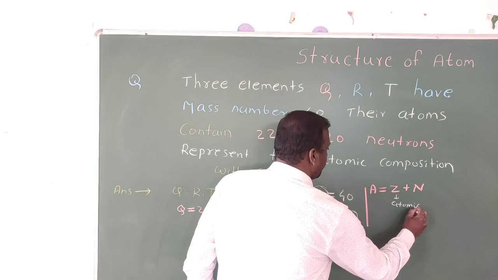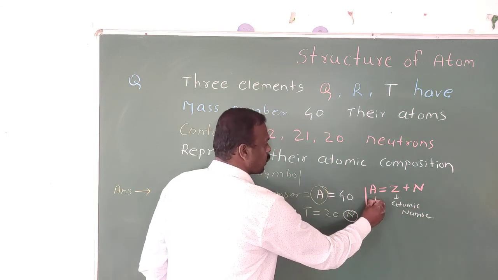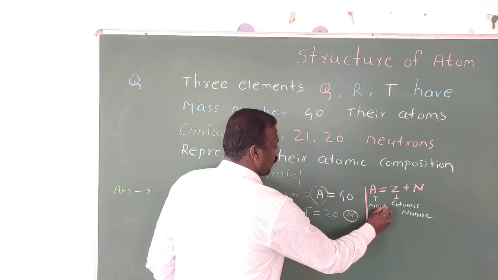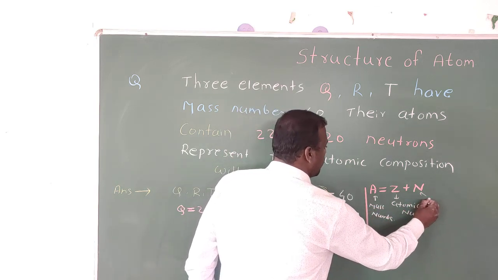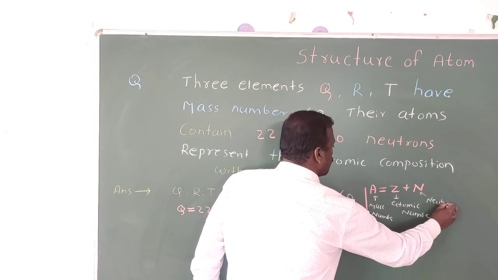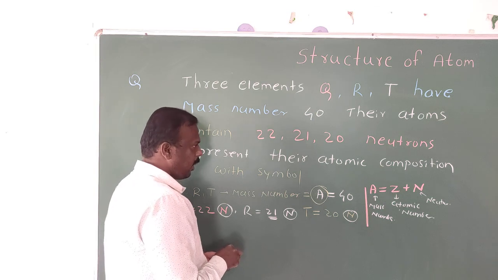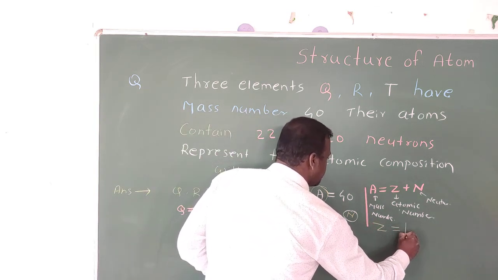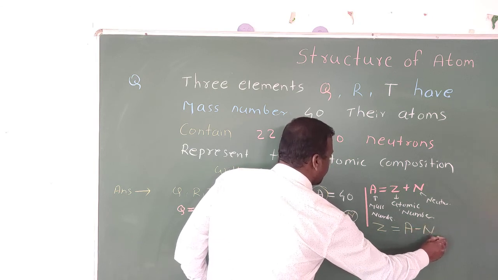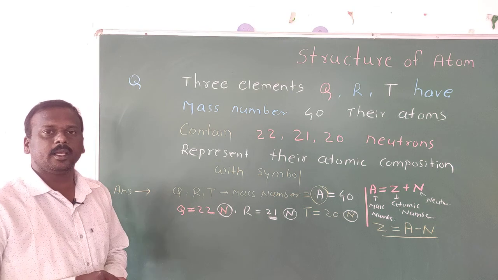A means the mass number, and N is the neutron. So we want to find out the atomic number, so the formula becomes Z is equal to A minus N. With the help of this formula, we can find out the atomic number.